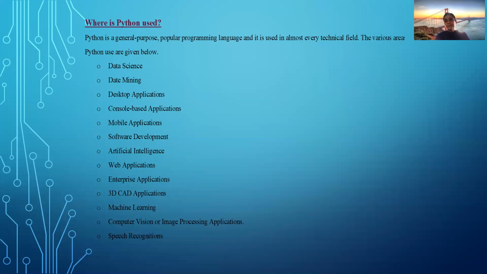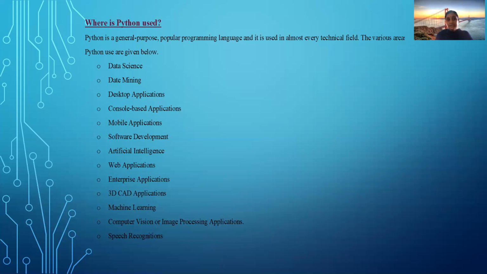That means you are making the computer think like a human being. How? By giving many data sets to the computer and training the computer. Then web applications: different web applications will be developed. Enterprise applications are especially for marketing. Then 3D CAD applications, computer aided design, and machine learning. Machine learning is a part of artificial intelligence, which is nothing but making the computer think like a human being.